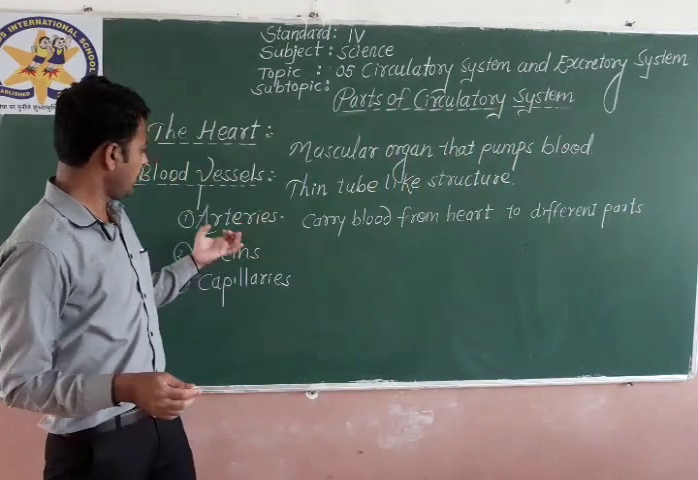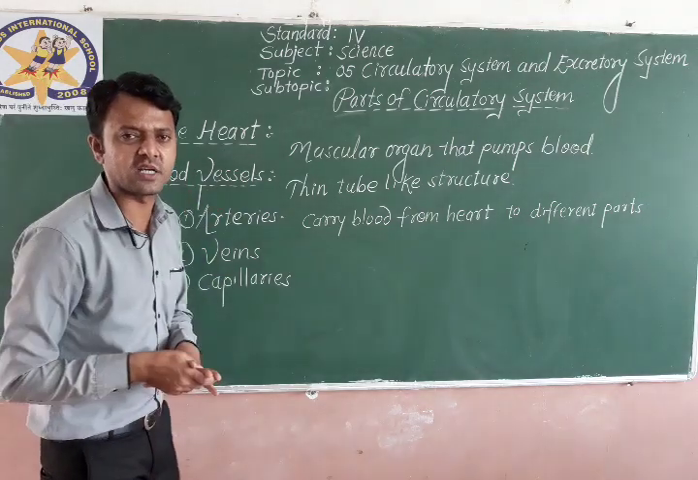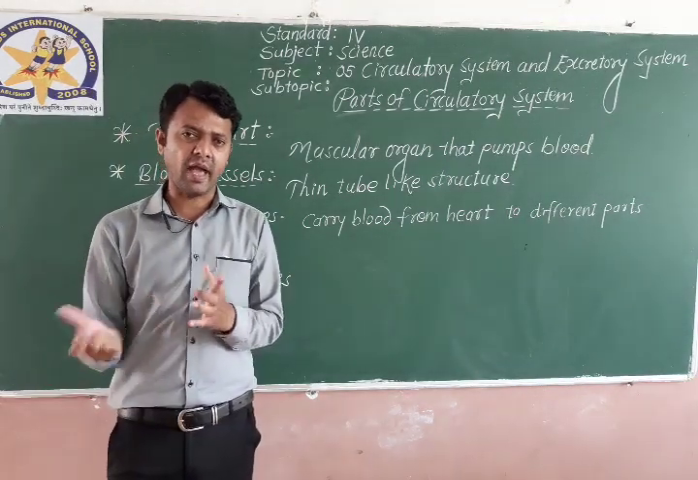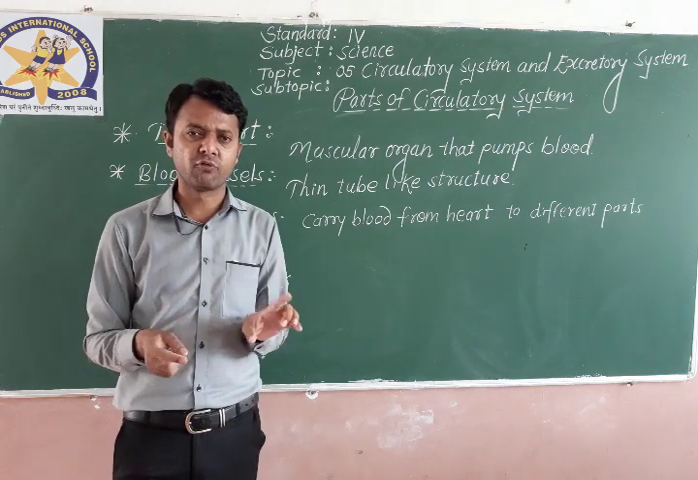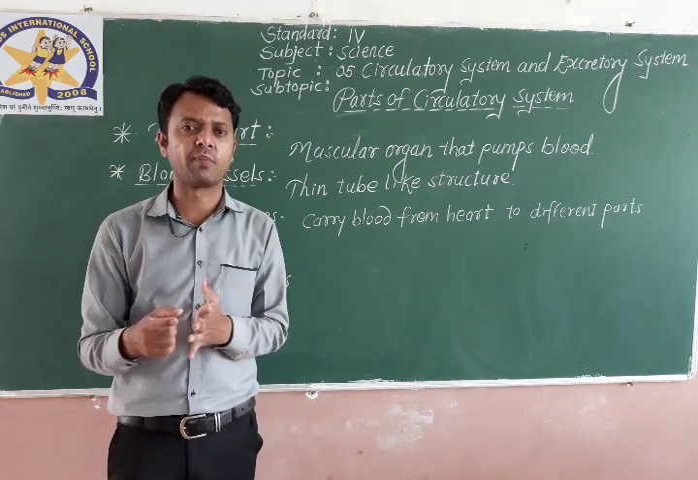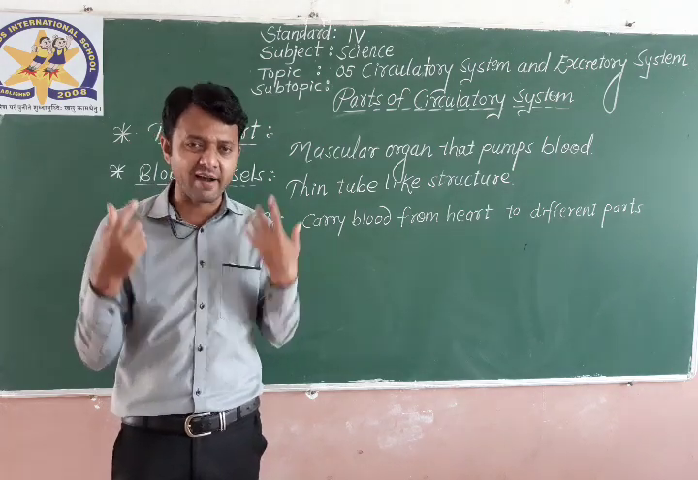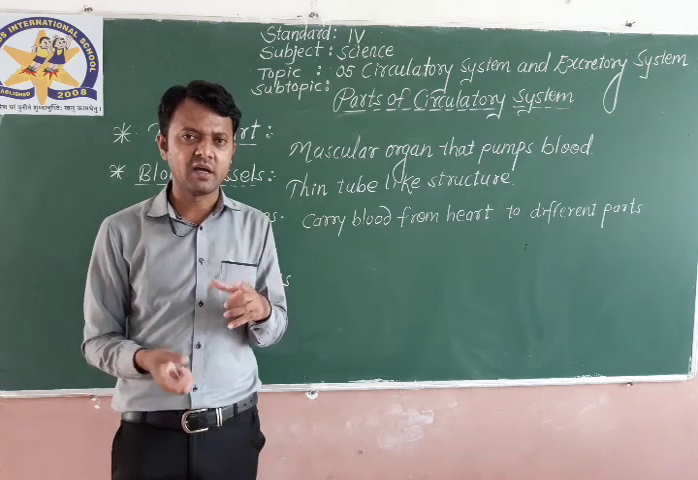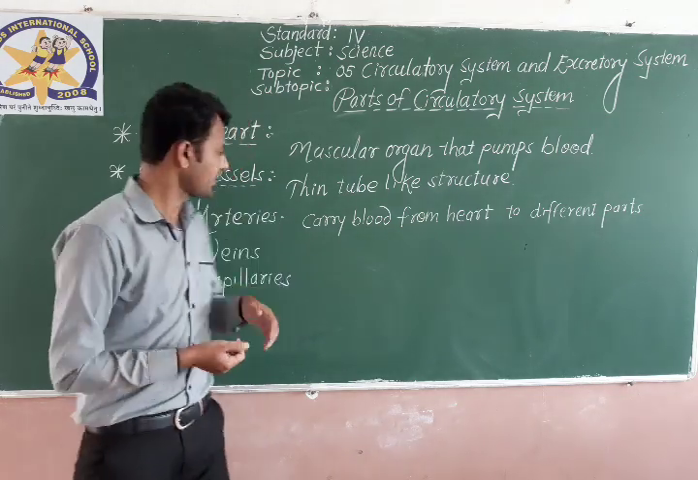Okay, see, we all know that blood vessels are the thin tube-like structures which carry blood from the heart and provide it to other parts of the body. So from that, there are three types of blood vessels. The first type of blood vessels is arteries. Arteries carry blood from the heart to the different parts of the body.